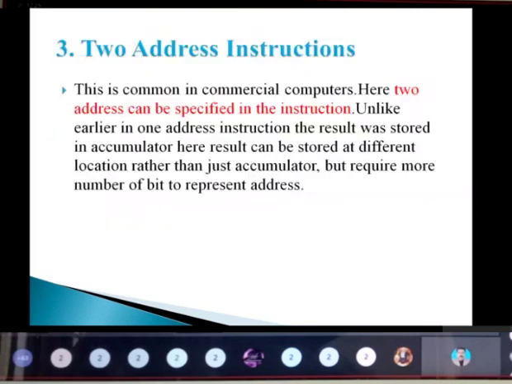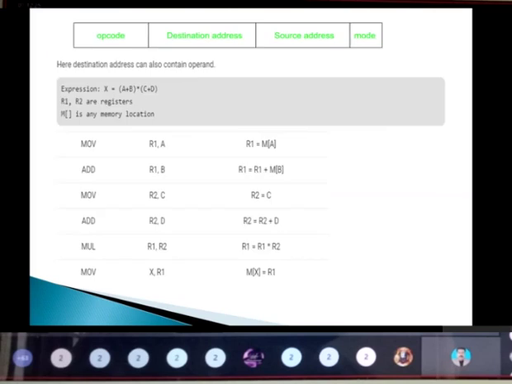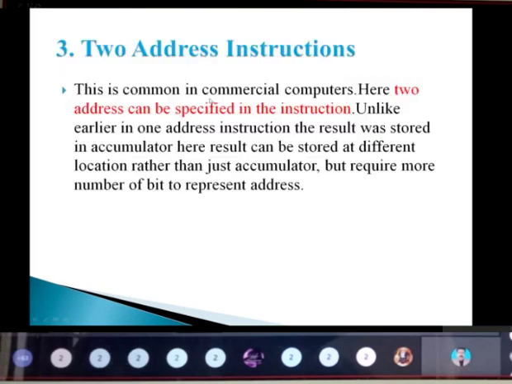Next, we are going with the two address instruction. A two address instruction can be specified in an instruction where we will be using registers. Here the fields are: one opcode field, which means what operation we are going to perform. That will be the first thing. Next is the destination address, next is the source address, and next is the mode. This is about two address instructions.